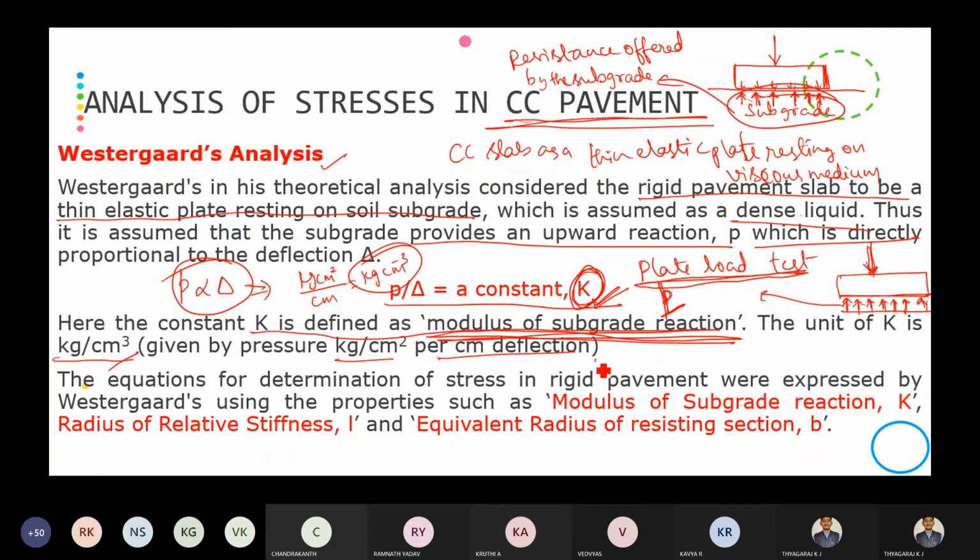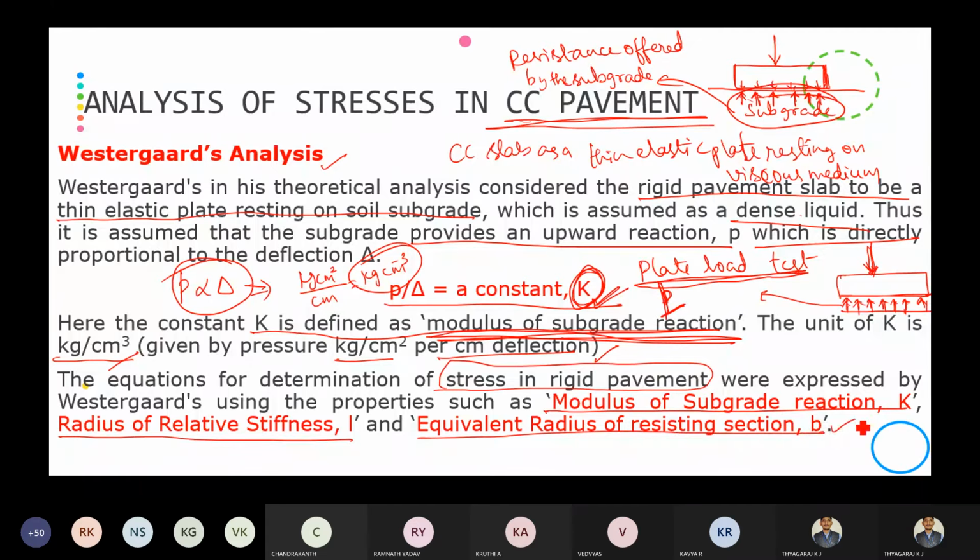The equations for determining stresses in rigid pavement are expressed in terms of three properties: modulus of subgrade reaction, radius of relative stiffness, and equivalent radius of resisting section.